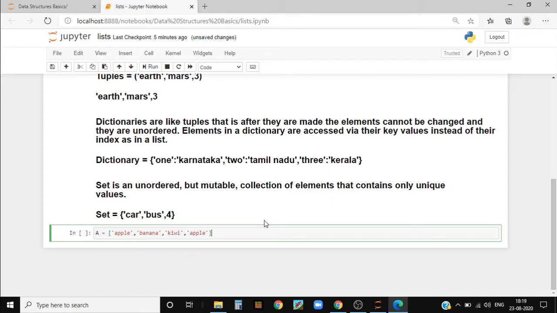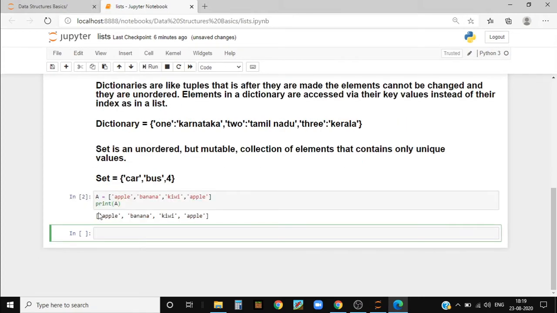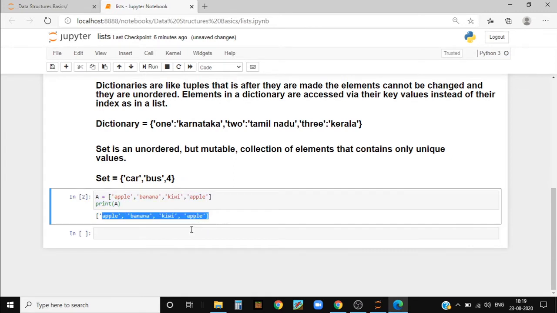Okay, and to print it you need to write print, and inside of brackets you need to write the name of the list. So here, since I've taken it as A, I'll write A, and then I'll run it. So you can see it's written apple, banana, kiwi, and again apple.